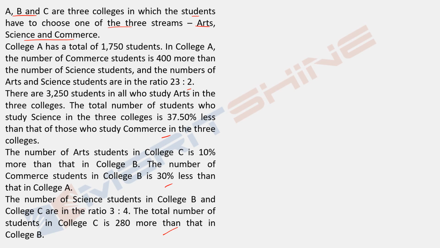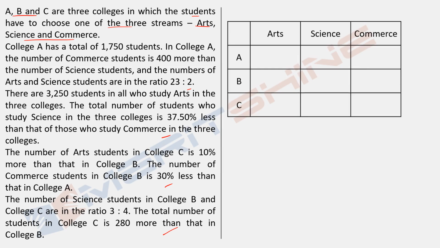Now what you have to do here is you have to read it and make a table like this. You can see this 3 colleges A, B, C, and in which there are 3 streams offered: art, science, commerce. You form a table like this, and it was followed by 5 questions. I'll not do the questions. Questions are all very simple. Once you just fill it up, fine. So you put all these values and the totals and all, and then you can answer the questions very easily.